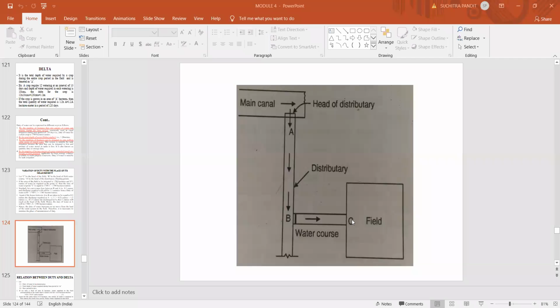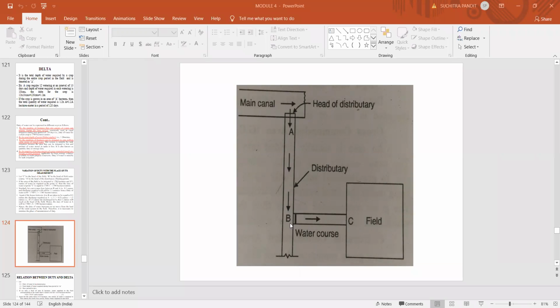Hence the duty at the head of the field is more than the duty at the head of the water course, and the duty at the head of the water course is greater than the duty at the head of the distributary. So as the water flows from the main canal to the distributary canal and through the field channel, and finally enters the field at the head of the field, the duty at this point is 1,700 hectare per cumec.